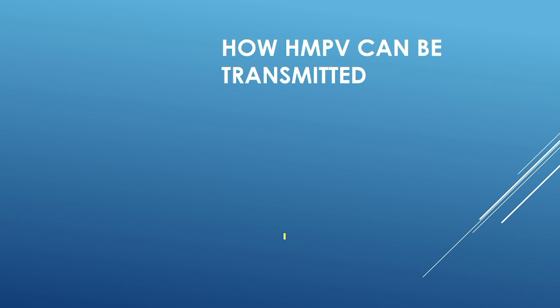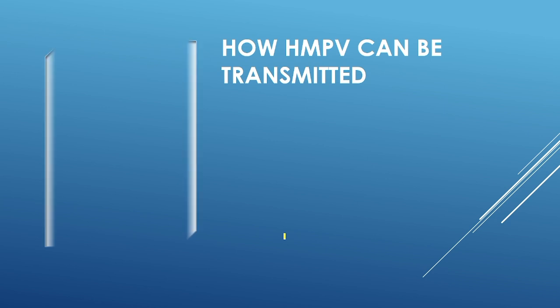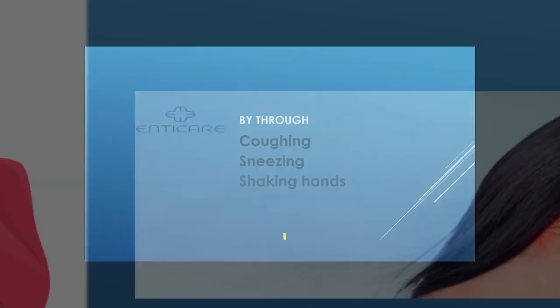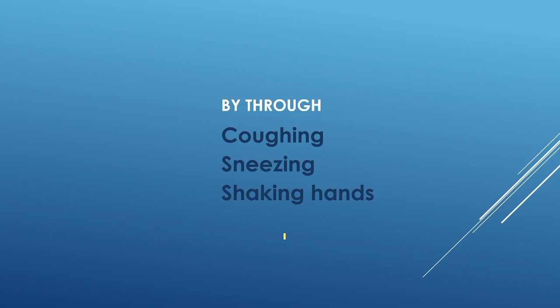It is a type of virus disease. Okay, how can it be transmitted? It can spread through direct contact, by touching contaminated objects. Okay, what are the objects touched by the virus that should not come in contact with the hands? Or it may spread through coughing, sneezing, or shaking hands. Okay, these are the areas that can be contaminated.